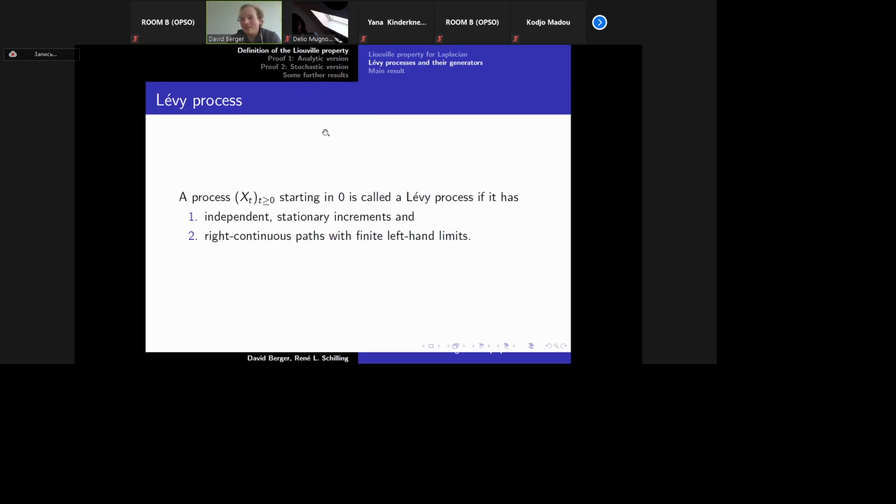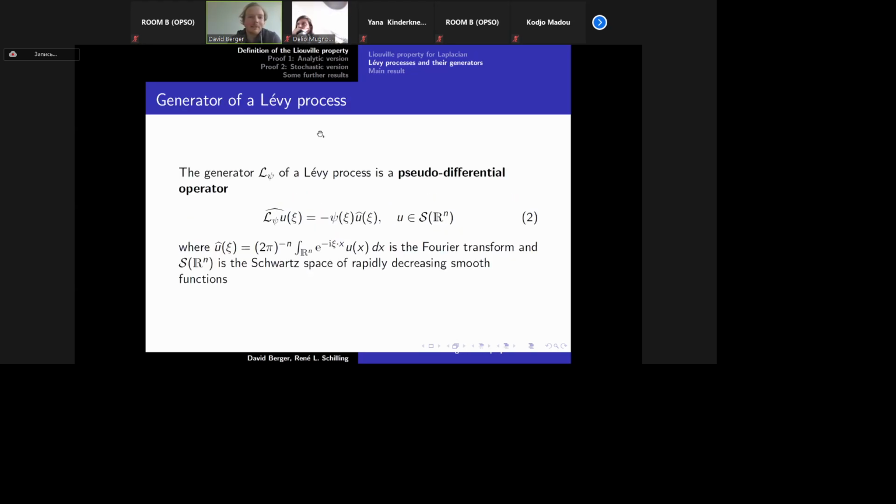But we are not interested in the Laplacian, we are more interested in more general operators, and we study the generators of Levy processes. A Levy process is a stochastic process which starts in 0 and has independent and stationary increments and right continuous paths with finite left-hand limits, also called a càdlàg process. Examples of a Levy process are a Brownian motion or an alpha-stable process. And we will see that the generator of a Brownian motion is the Laplacian, and for the alpha-stable process, we obtain the fractional Laplacian.